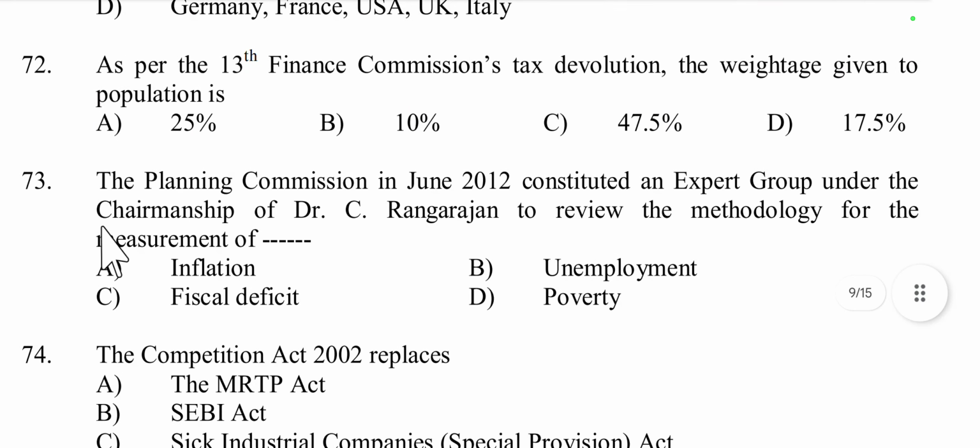Then question number 73, the Planning Commission in June 2012 constituted an expert group under the chairmanship of Dr. C. Rangarajan to review the methodology for the measurement of GDP, inflation, unemployment, fiscal deficit or poverty. The Rangarajan committee is for poverty, because the Rangarajan committee, set up in 2012, was to review the Tendulkar committee methodology on poverty estimation and to suggest a new poverty line. So poverty is the right answer.